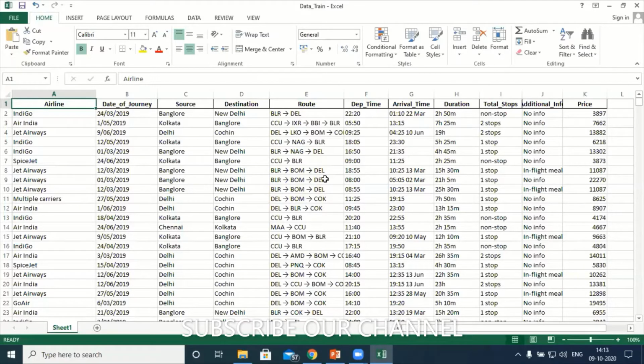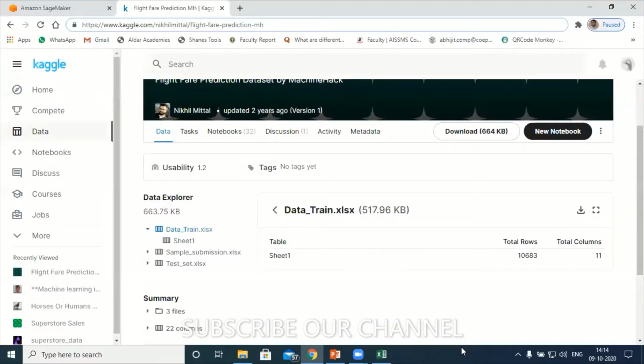Now we'll try to clean the data feature by feature. I'll take airline, date of journey, source, etc., and clean this data using the Python programming language. Let's dive into Amazon SageMaker. Right now, I hope you can see the Amazon SageMaker console. Can you see that? Yes, sir.